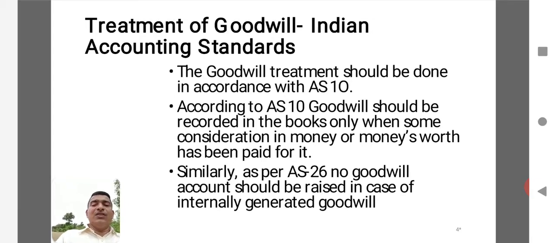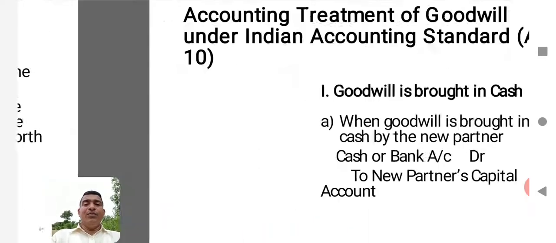You cannot raise the goodwill without a proper reason or without a proper background. That means Accounting Standard 26 makes it very clear that you cannot make it an internal adjustment. You can raise goodwill only for external value that is being generated. You cannot take it as a part of internally generated value.